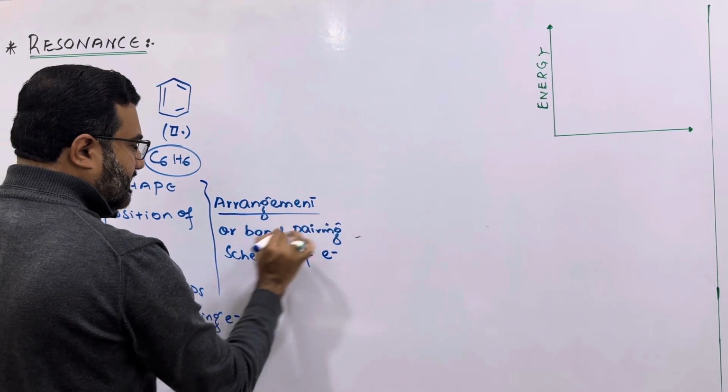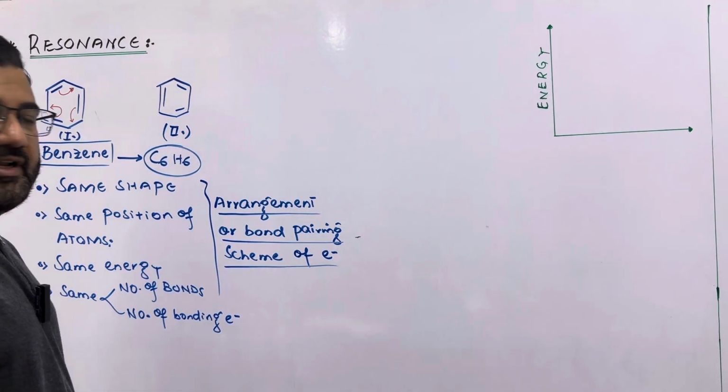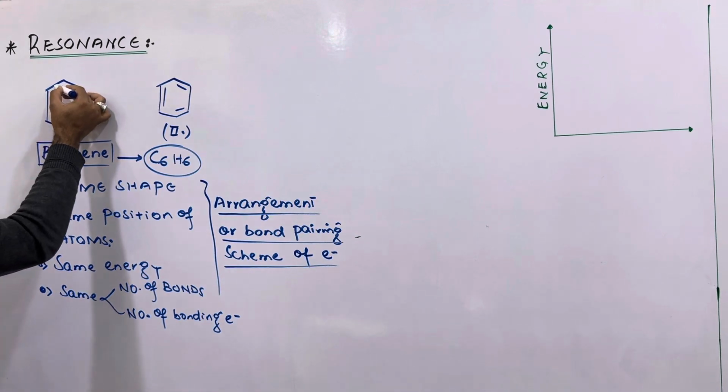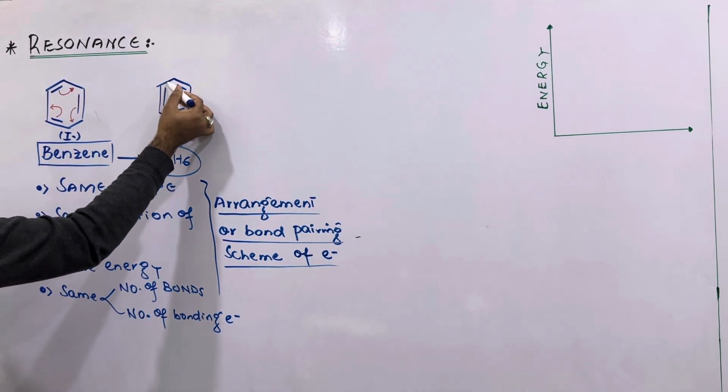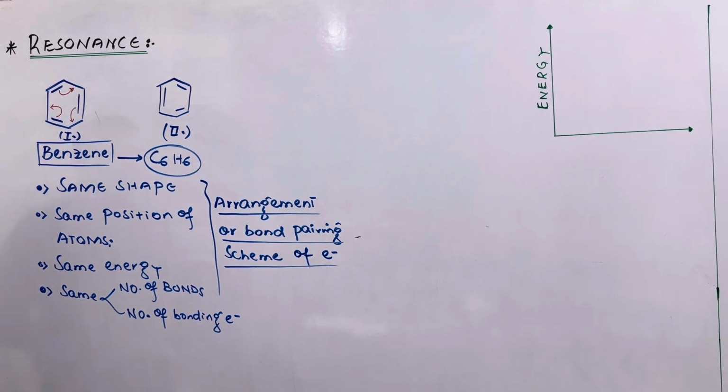So there is a difference in the arrangement of the bonds, or you can say the pairing scheme of the bonding electrons. The double bond is replaced by a single bond here, and the same here, this double bond is replaced by a single bond. So the bonding arrangement is different.